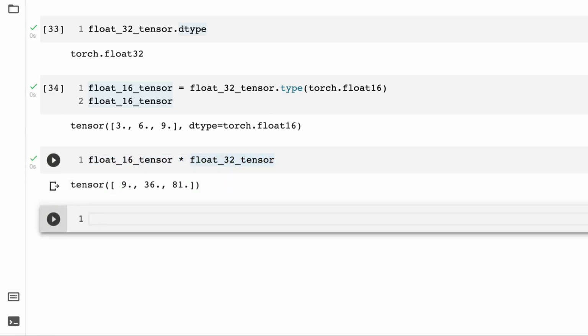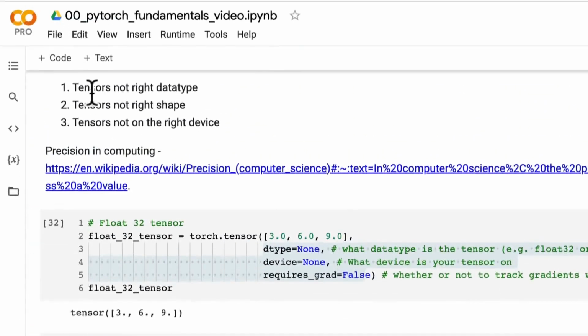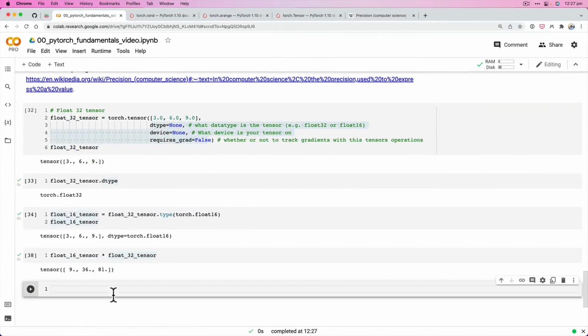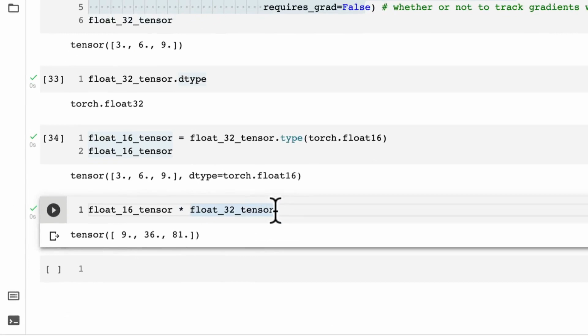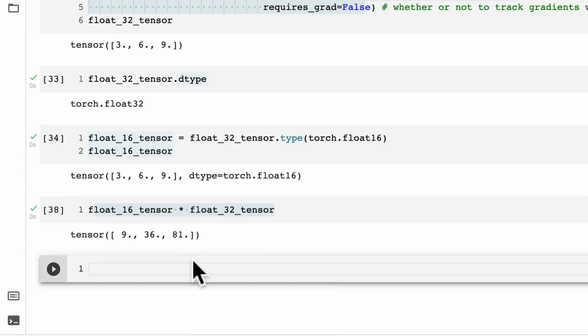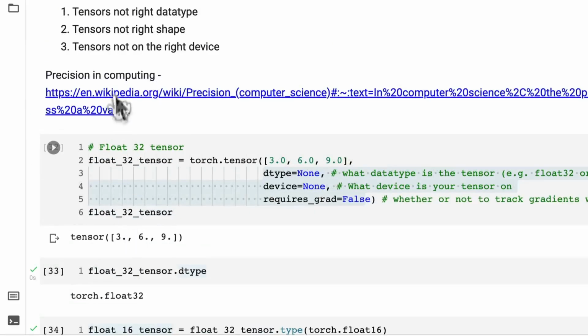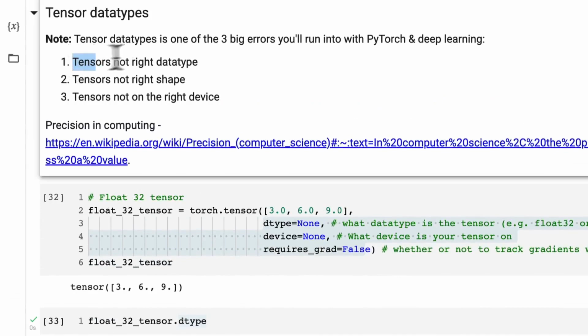Oh, it works. But you're like, Daniel, you said that you're going to have tensors not in the right data type. Well, this is another kind of gotcha or caveat of PyTorch and deep learning in general: sometimes even if you think something may error because these two tensors are different data types, it actually results in no error. But then sometimes you'll have other operations, especially when training large neural networks, where you'll get data type issues. The important thing is to just be aware of the fact that some operations will error when your tensors are not in the right data type.